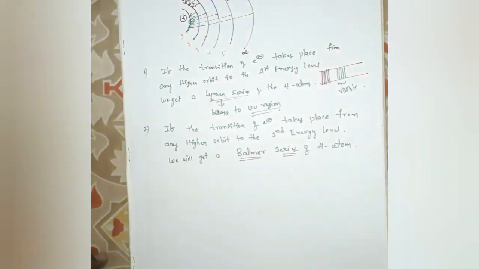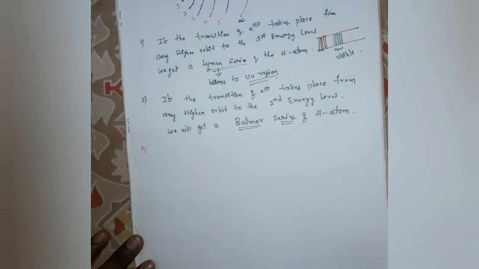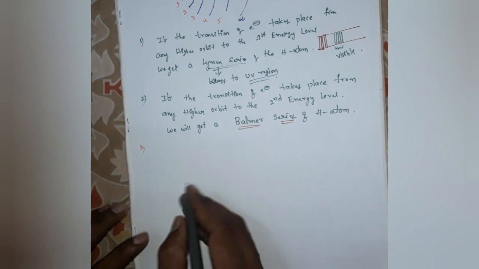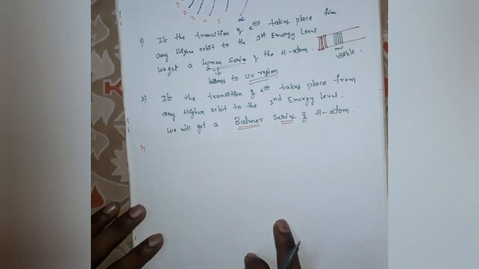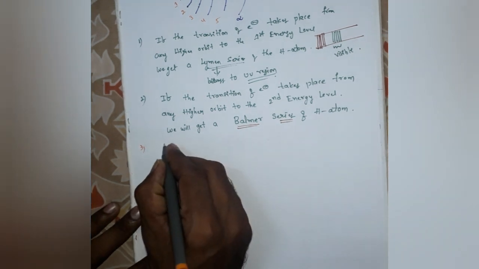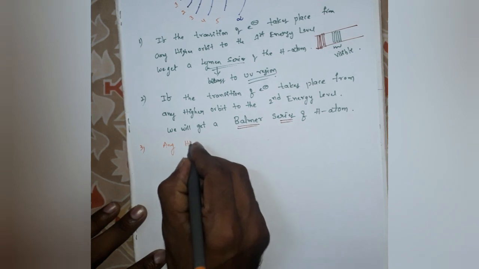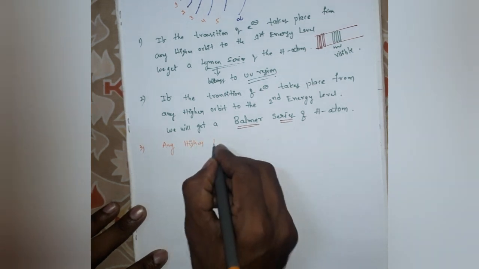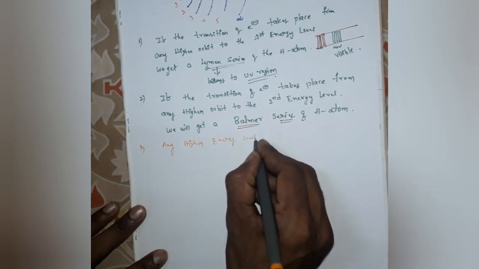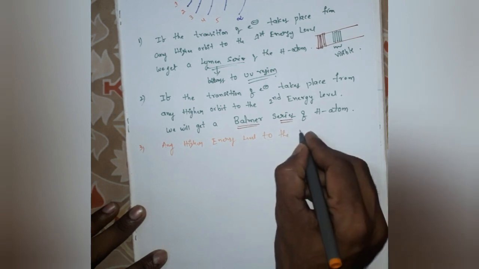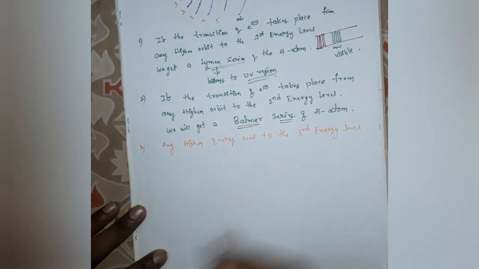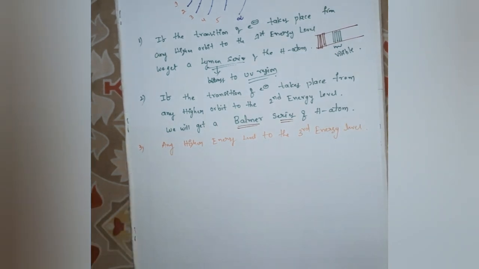Next, the third de-excitation possibility. If the transition of an electron takes place from any higher energy level or higher orbit to the third energy level, you will get a series of lines.